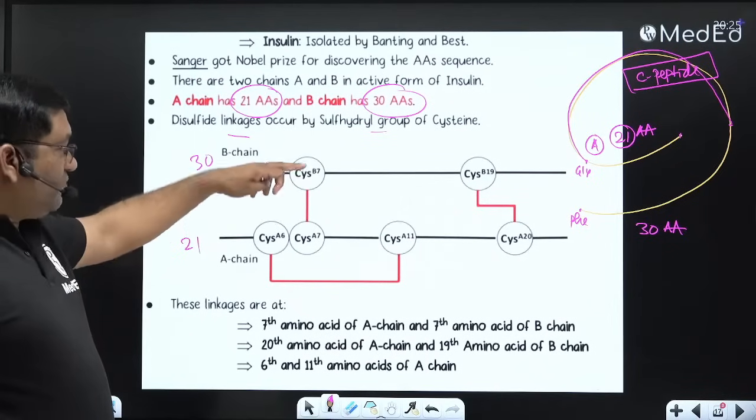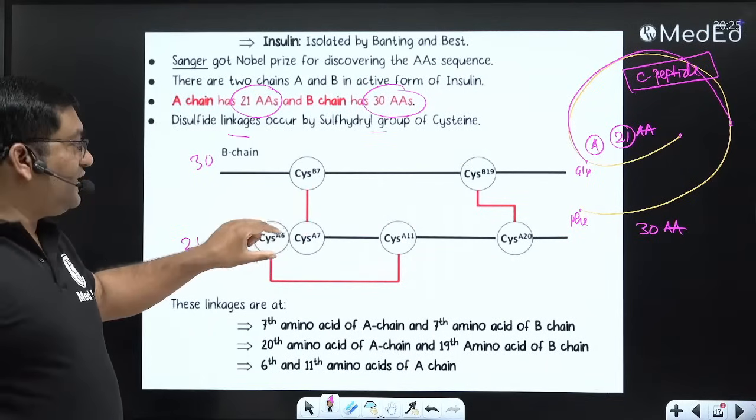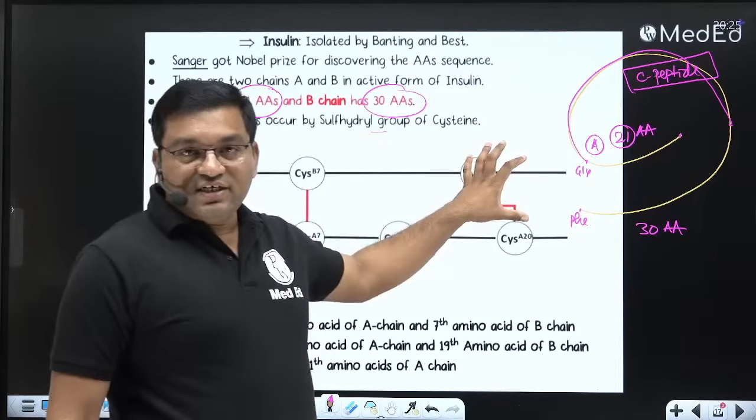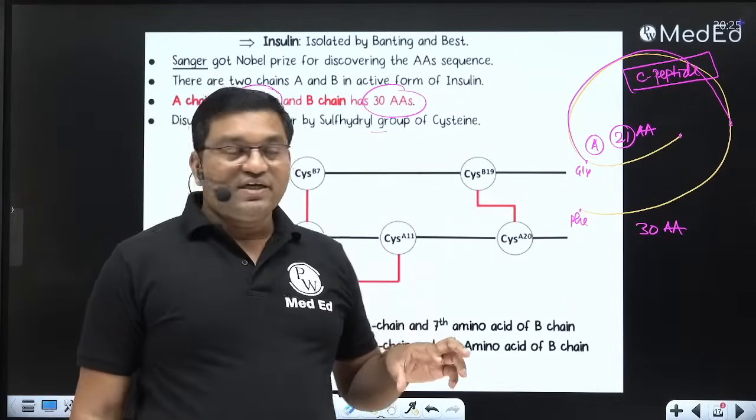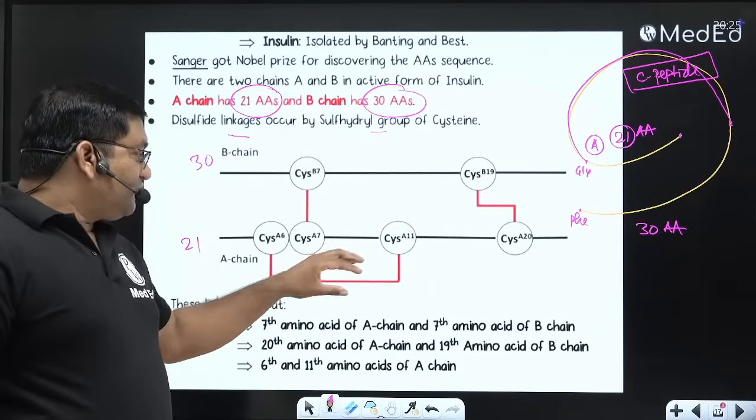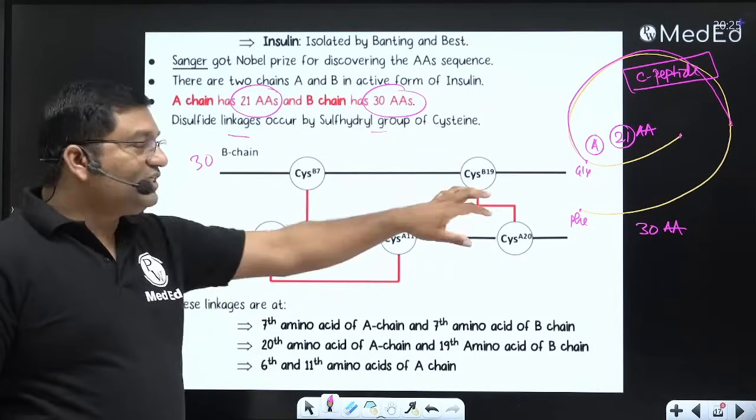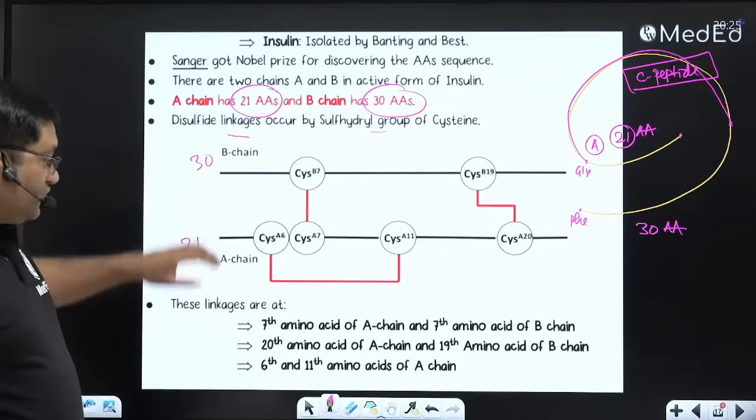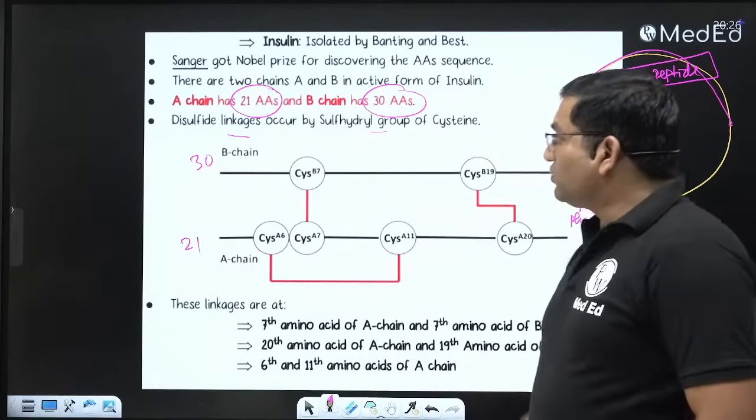Between the 7th of the A chain and the 7th of the B chain there is a disulfide linkage. Between the 20th of the A chain and the 19th of the B chain there is a disulfide linkage, and between the 6th and 11th of the A chain there is an intrachain disulfide linkage. These are the interchain disulfide linkages. So this is the primary structure of insulin. Remember this.